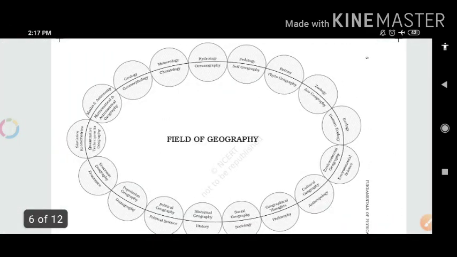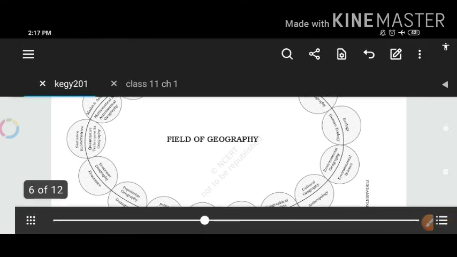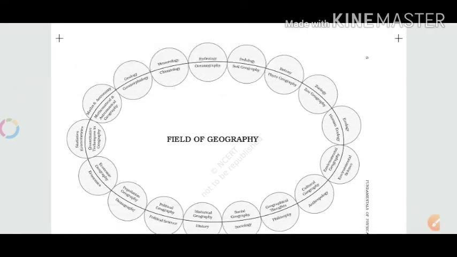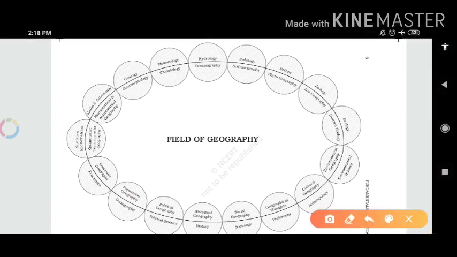Okay, so in this picture, we can see how vast the field of geography is. You can start here. This one is climatology.